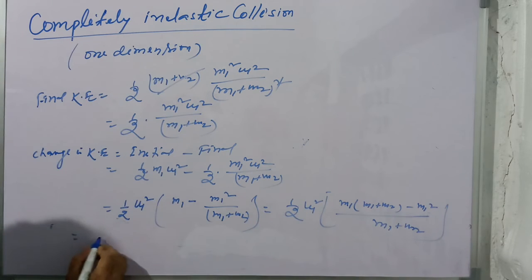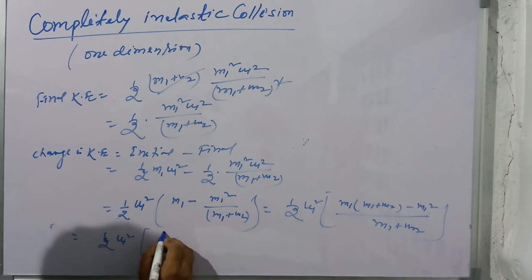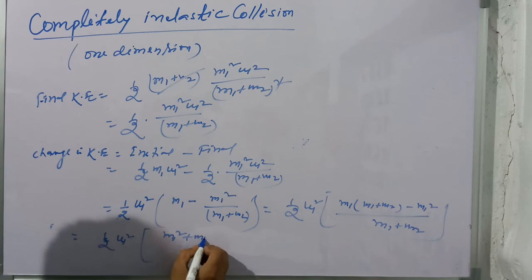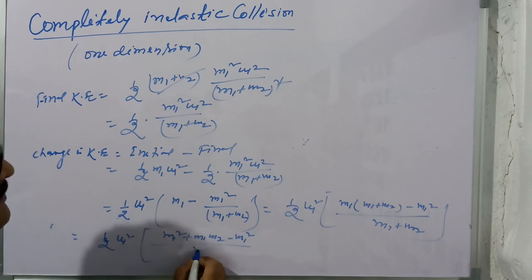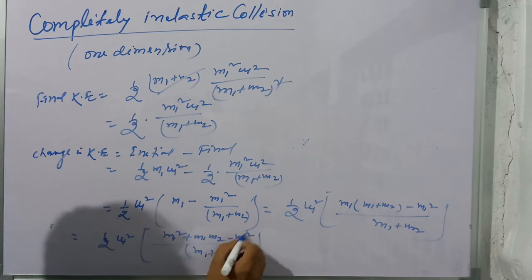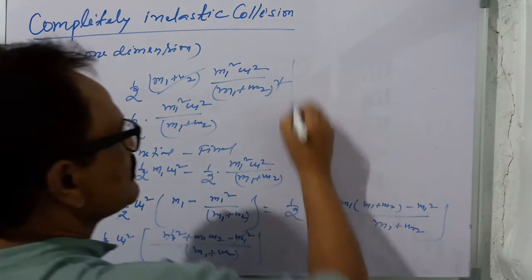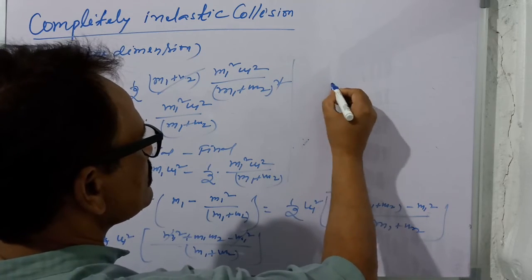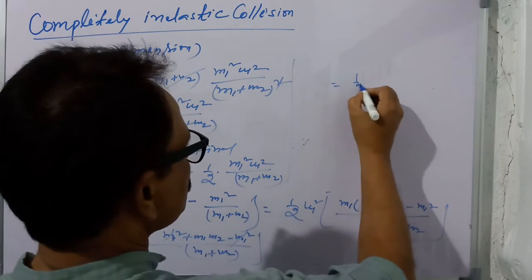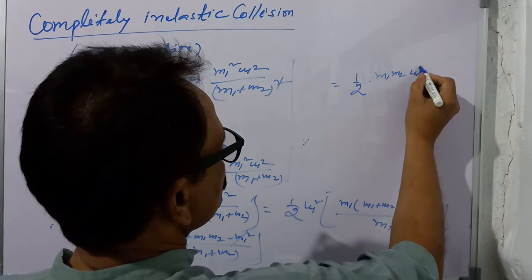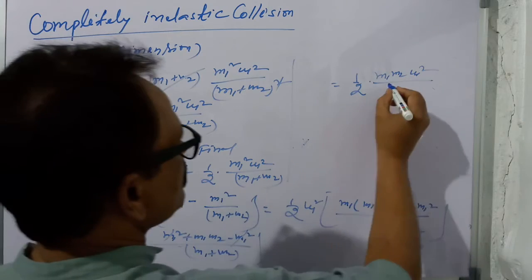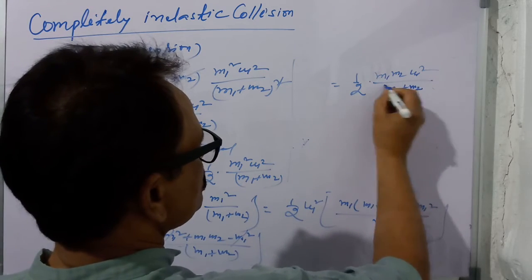The m1 square terms cancel, and this is equal to half m1 m2 u1 square divided by (m1 plus m2).